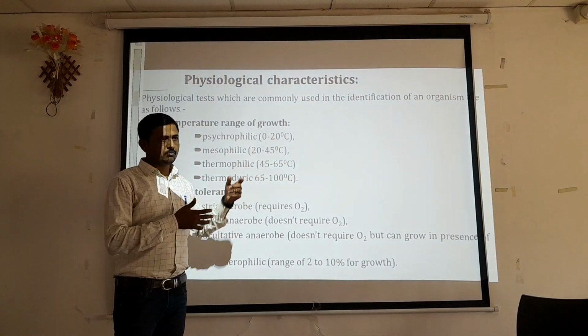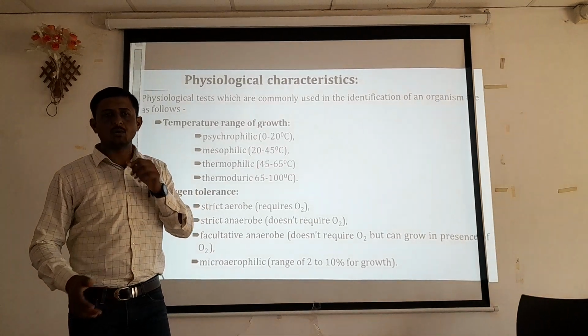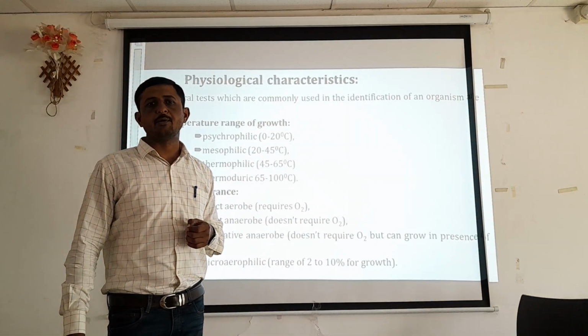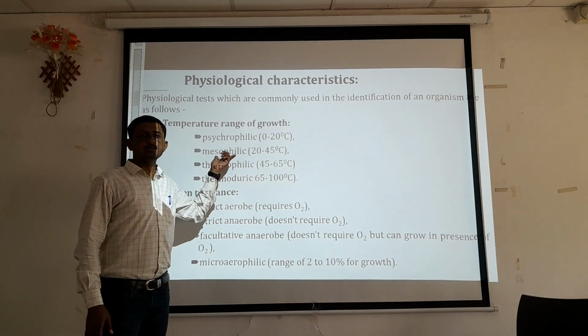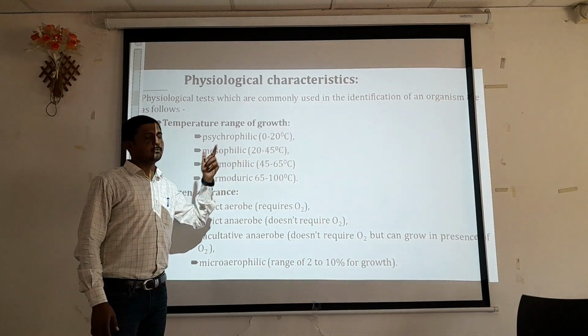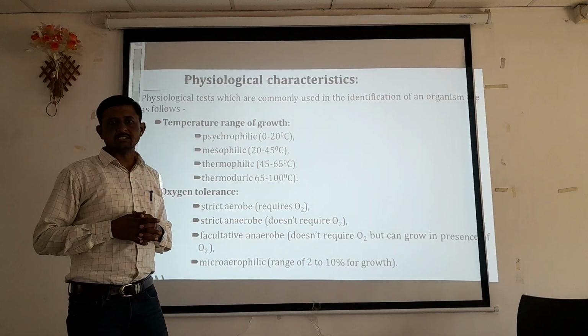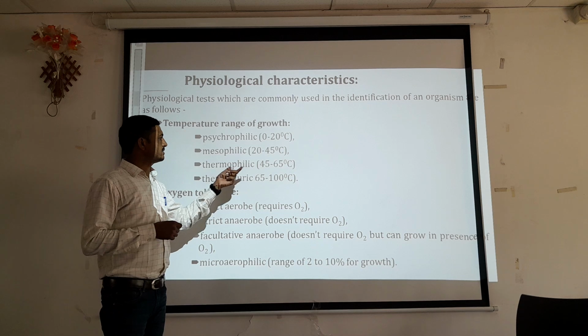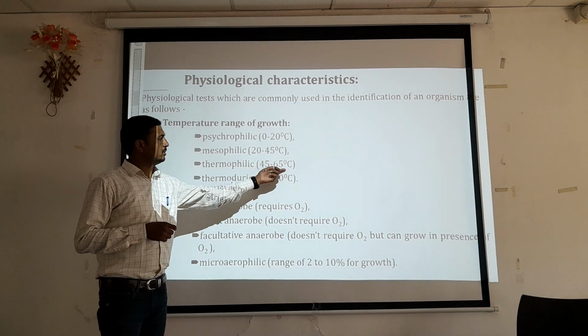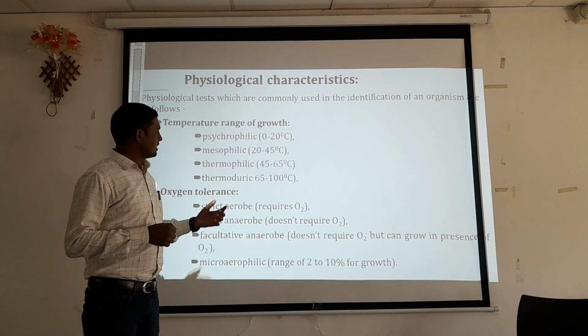Normally most of the organisms which we use for laboratory experiments are from the mesophilic group, which can normally grow at 37 degrees Celsius. Thermophilic, that is temperature-loving organisms, grow at 45 to 65 degrees Celsius.